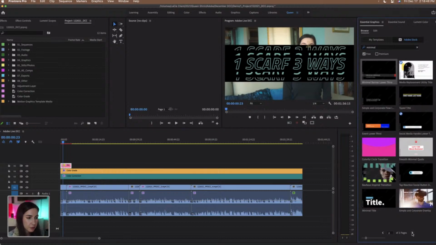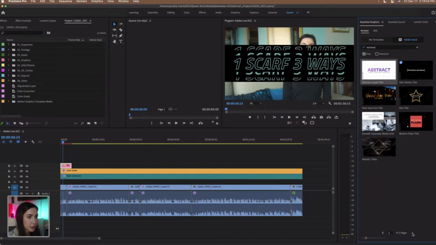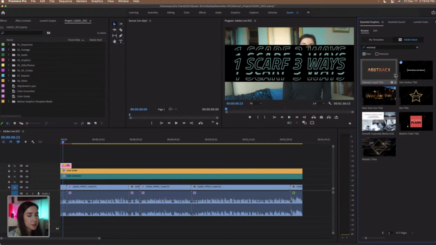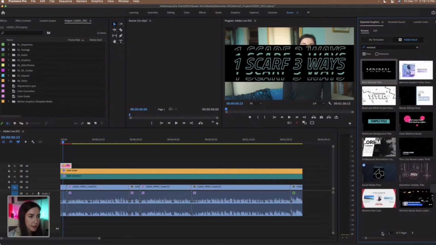So I'm going to go through, look at page 2, see what we have here. Let's see, let's go to page 3. So let's check out this abstract liquid title. I'm just going to preview this by clicking on it and scrubbing over. This one's cool too, but I think there's just going to be too much going on for this video with all those different colors going on. So let's go back and let's just choose the multicolor background title.